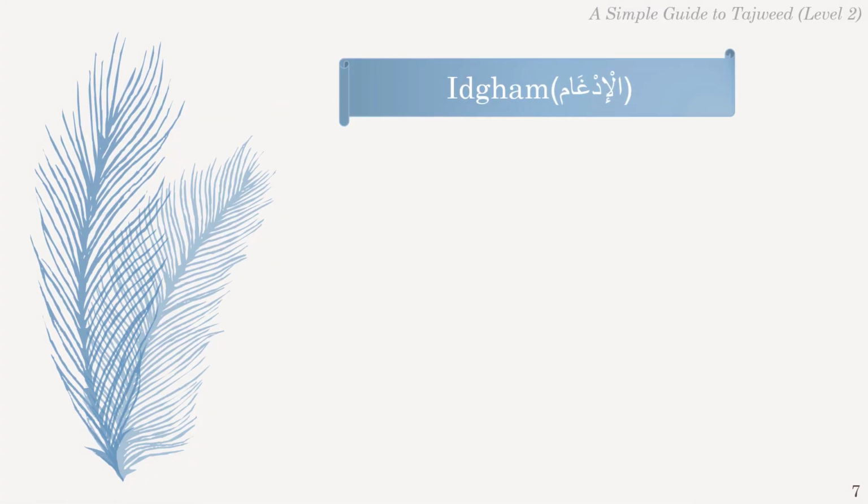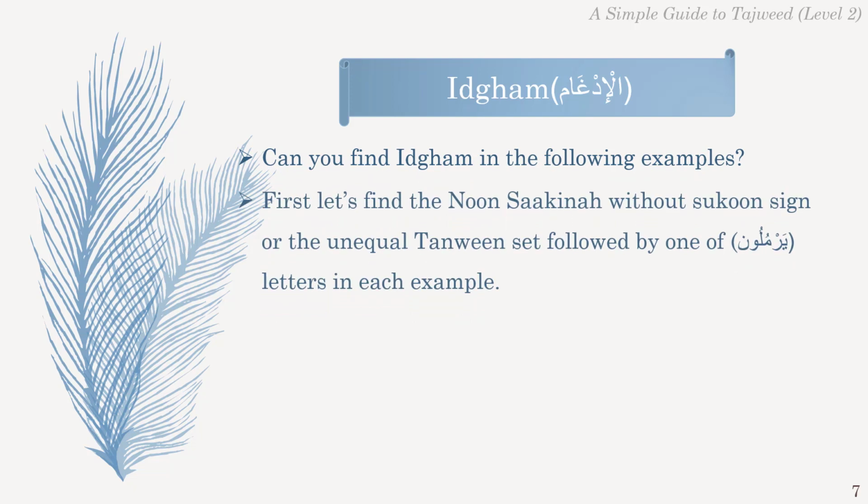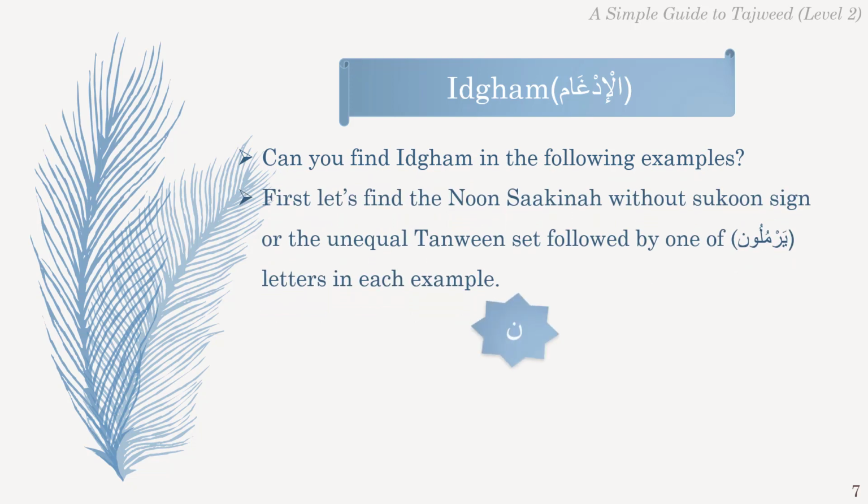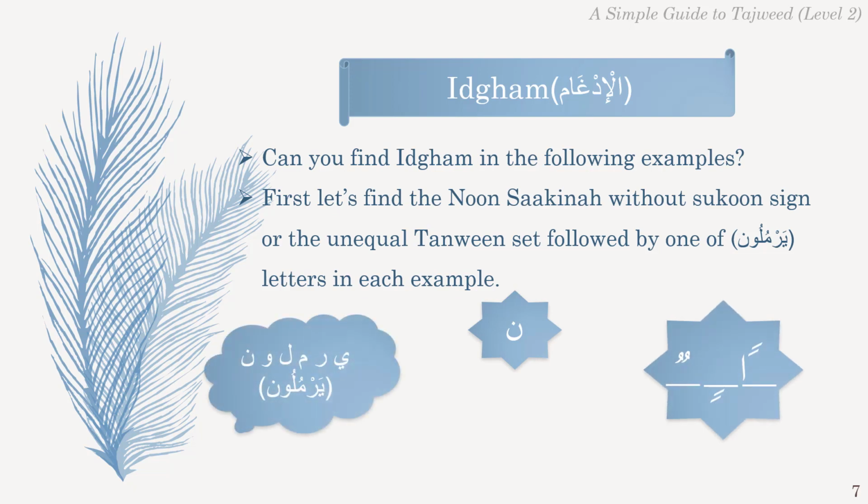After learning about Idgham, let's test our practical skills in applying Idgham in the following ayahs or parts of ayahs. Can you find Idgham in the following examples? First, let's find the Noon Saakinah without sukoon sign or the unequal Tanween set followed by one of Yarmulun letters in each example. In this example, we find unequal Tanween Dhamma followed by letter Laam.